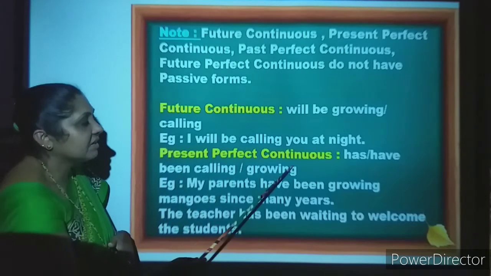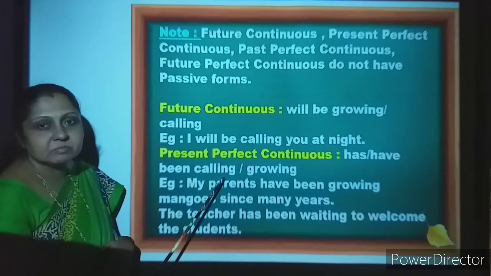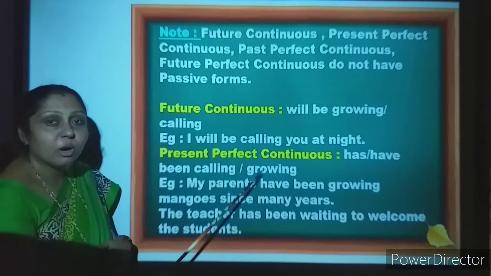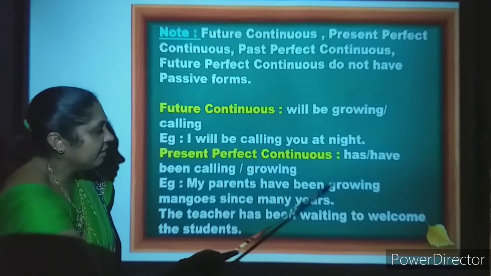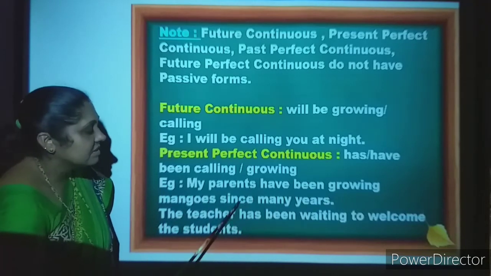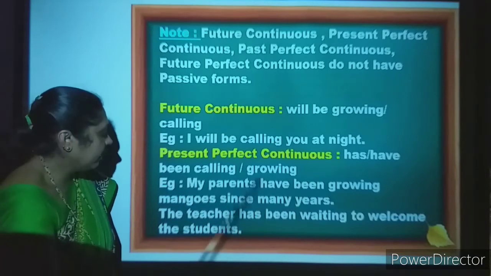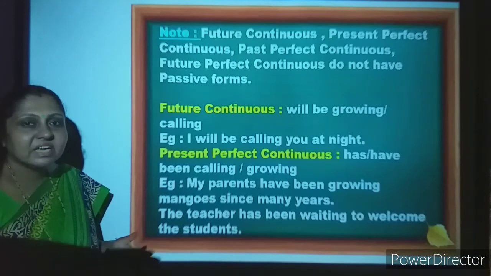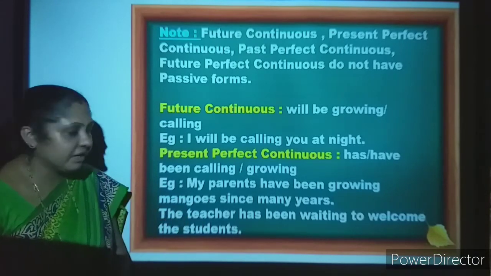Now present perfect continuous: has, have been calling or growing. My parents have been growing mangoes for many years. So there are no changes of tenses or there is no passive form at all.